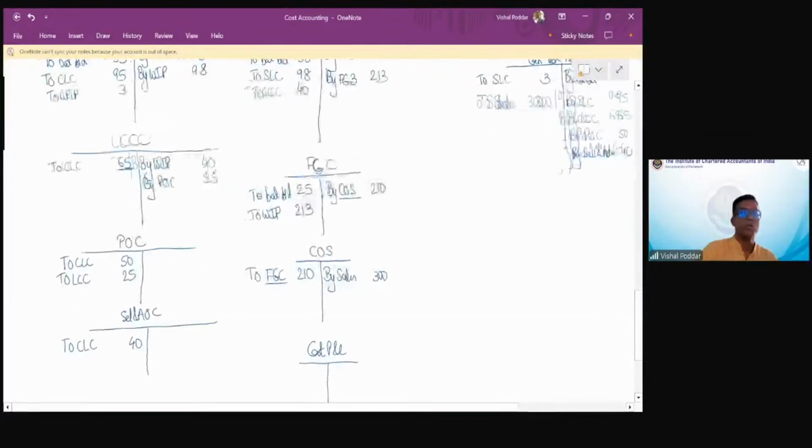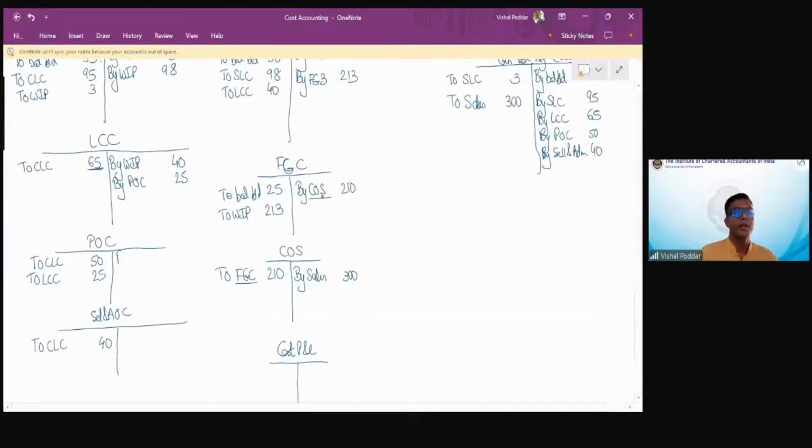The factory overheads are obviously charged to factory. Factory is represented by WIP. So 60. How did I get this? 40 into 150%. I charge it here to POC, 60. Yes, you're right, Sagar. WIP to POC.